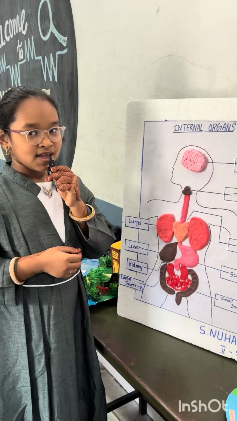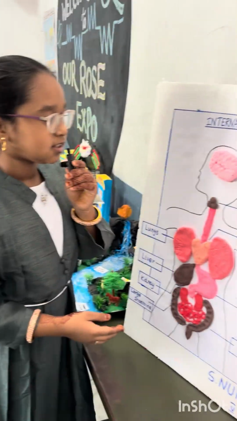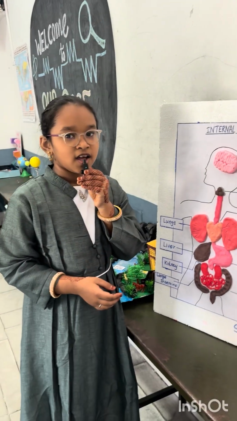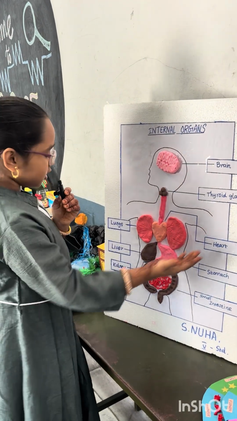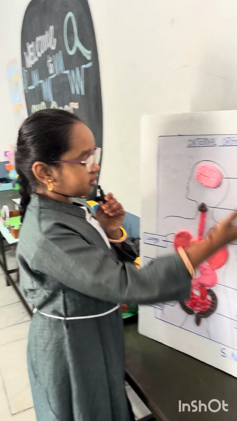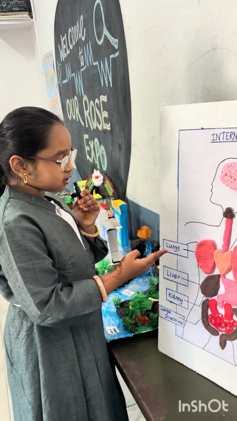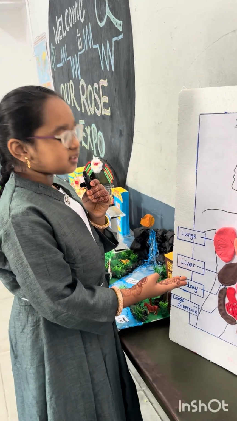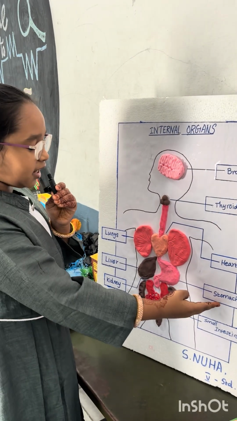Thank you. My name is Nuga from 5th standard. Internal organs. Vital parts inside the body are called internal organs. Examples: brain, heart, lungs, liver, kidney, stomach. Brain controls everything. Heart pumps blood throughout the body. Lungs are used for breathing. Liver helps detoxification and metabolism. Kidney filters waste. Stomach digests food.